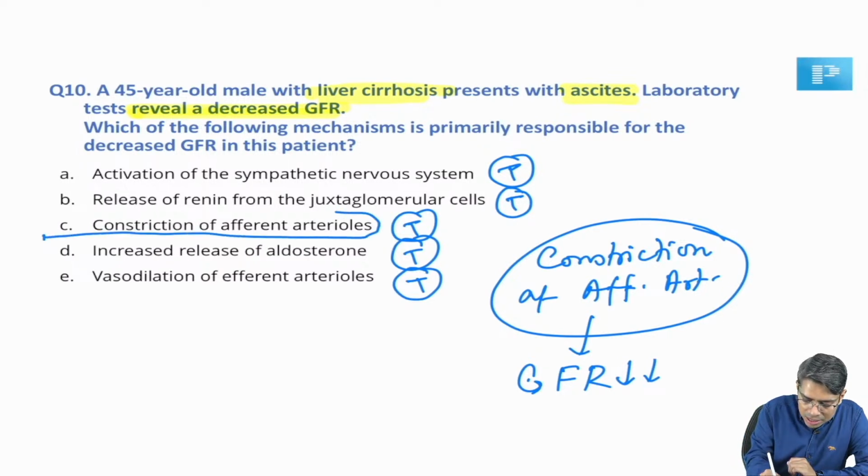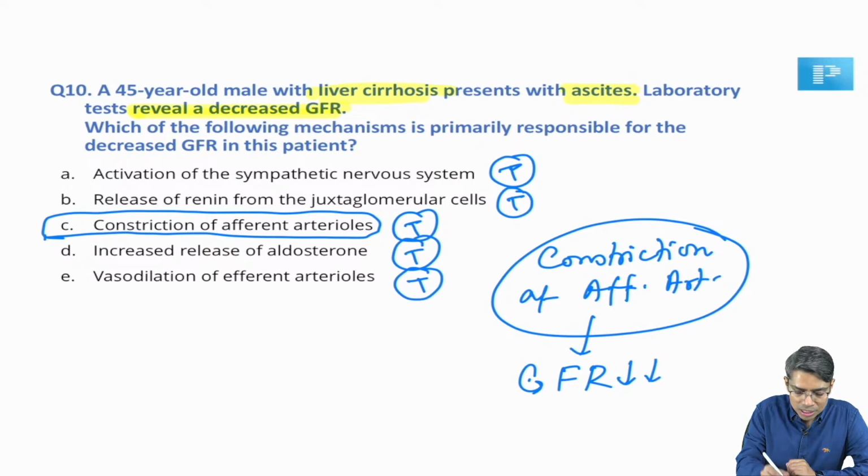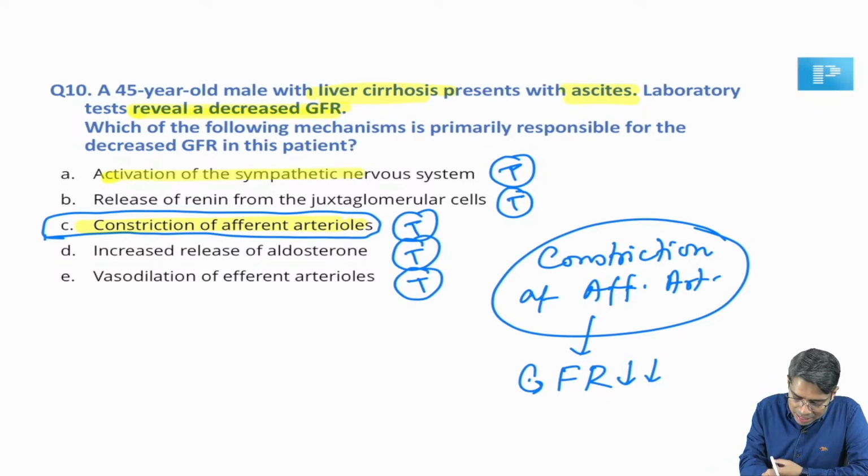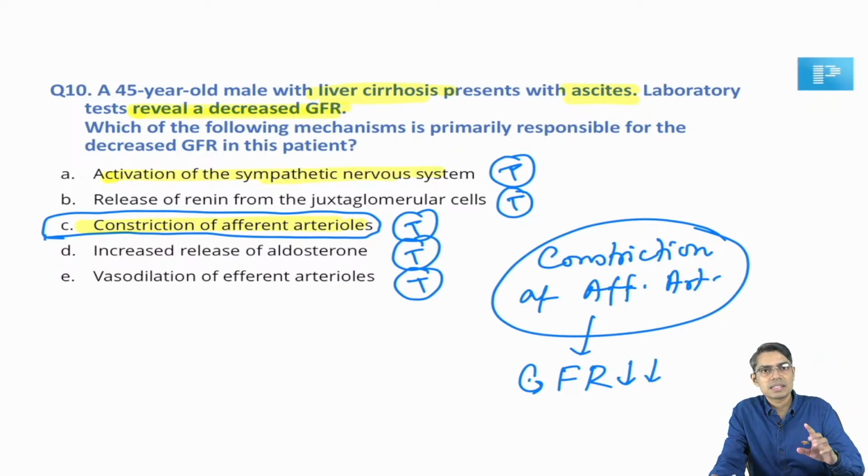So the main answer that we are going to give here is option C, the constriction of the afferent arteriole. Okay, there will be activation of the sympathetic system, and sympathetic system activation is going to reduce your GFR. But look at the other options. Is there any cause which is directly related to the GFR? Obviously, sympathetic system activation is going to reduce your GFR. But is there a more appropriate option in this question? The answer is yes. How does the sympathetic system reduce GFR? Constriction of the afferent arteriole.